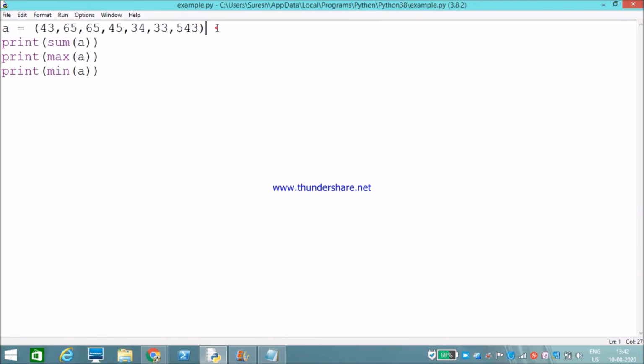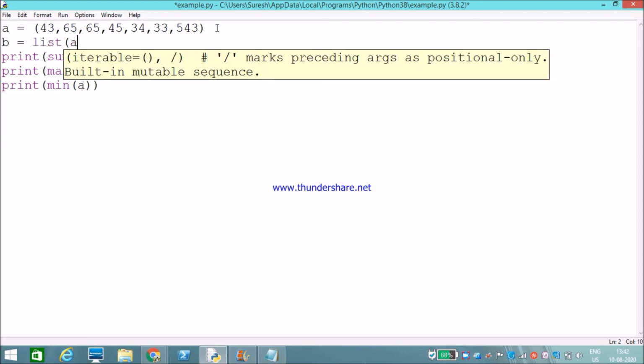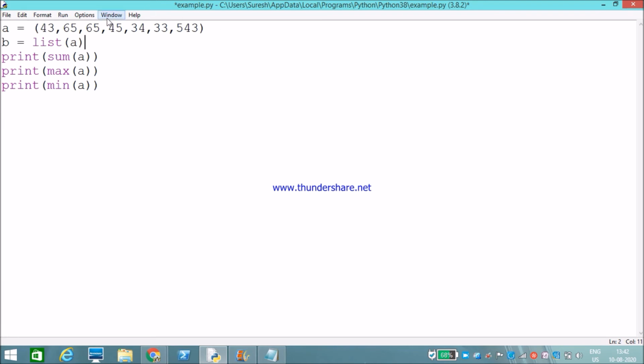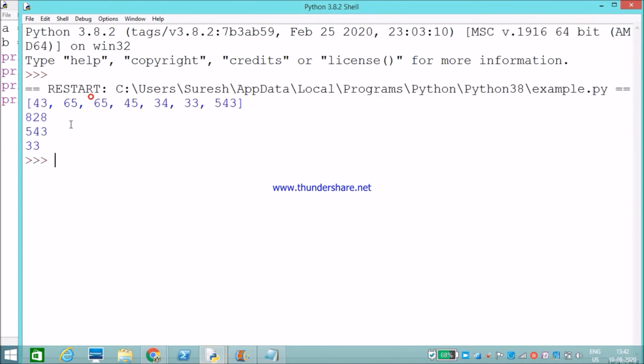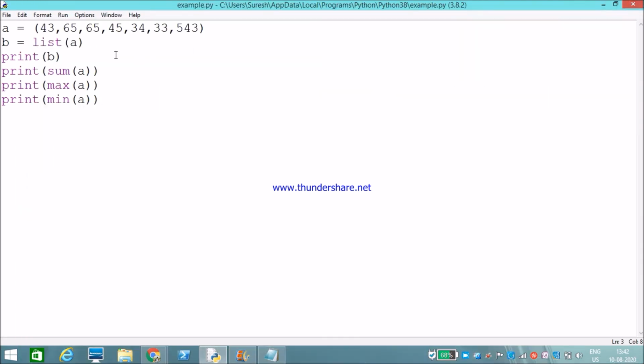Okay, this is my tuple, right? I need to convert this into a list. How can we do it? B is equal to list of A. Okay, like this we can convert a tuple into a list. Now I will print B. See, B is a list. Like this we can convert a tuple into a list. These are all the methods available in the tuple data type.